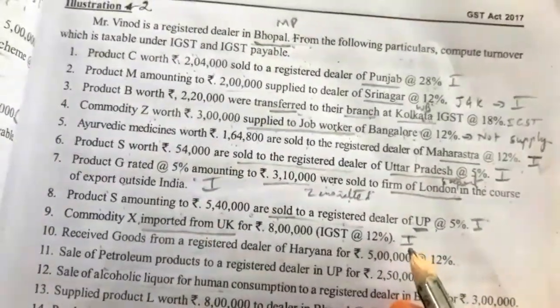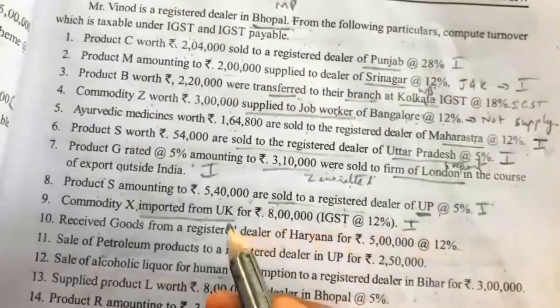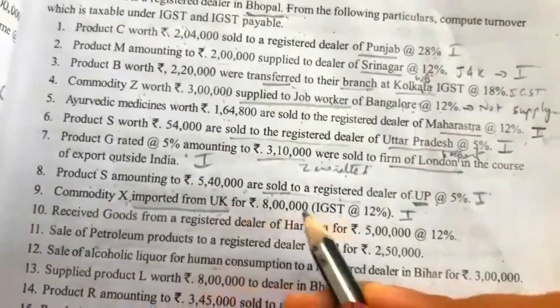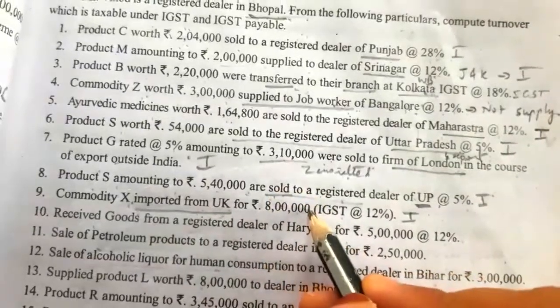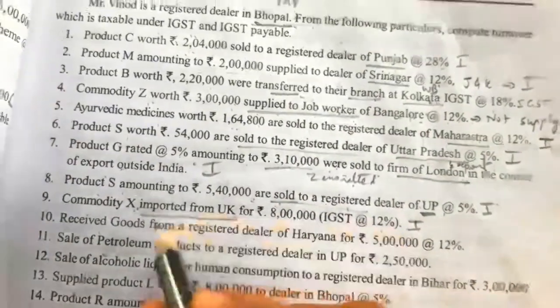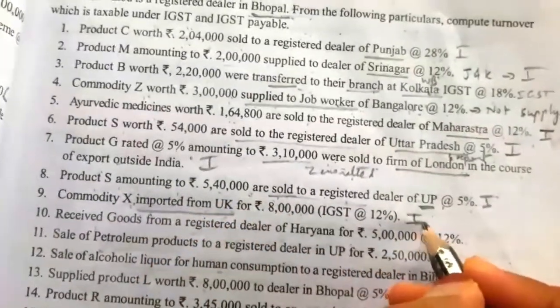The dealer Mr. Vinod has to pay tax for his import. He has imported commodity X from UK. So the taxable value is 8 lakh. 8 lakh into 12% tax he has to pay. For the import, IGST will be levied.